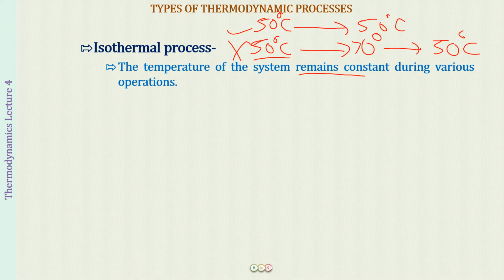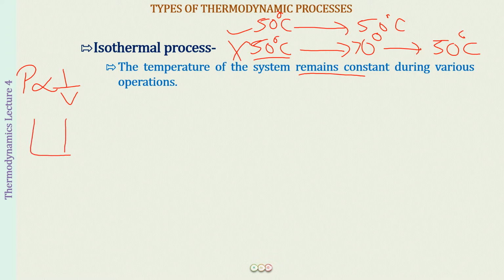Now, where did you study about an isothermal process earlier? Well, you studied it while we were talking about the lectures on states of matter, when we were talking about Boyle's law. And in Boyle's law, what you have studied is that for an ideal gas, for a fixed amount of gas, the pressure of the gas is inversely proportional to volume at a constant temperature. So that process would be called as what? It would be called as an isothermal process.